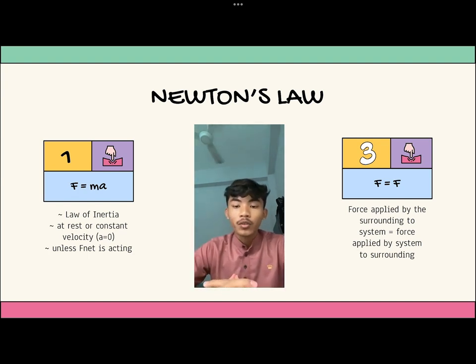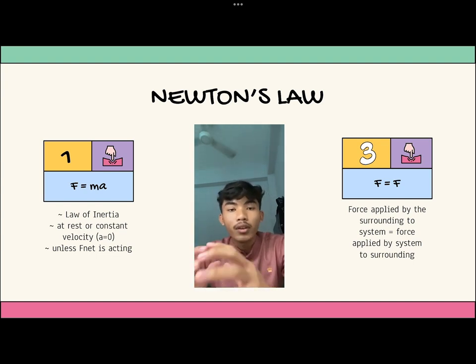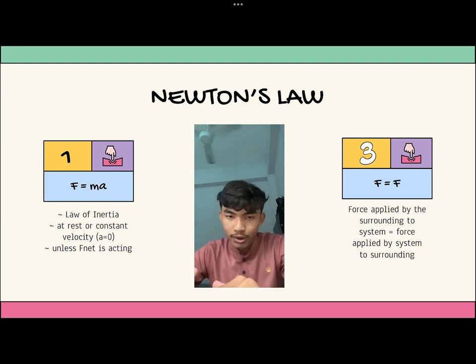So for today, I would like to talk about the law of motion, or called Newton's law. There are three Newton's laws. The first one is also called the law of inertia. So what is inertia? Inertia is the tendency of an object to resist any attempt to change its velocity, and the tendency of an object to continue in its motion.